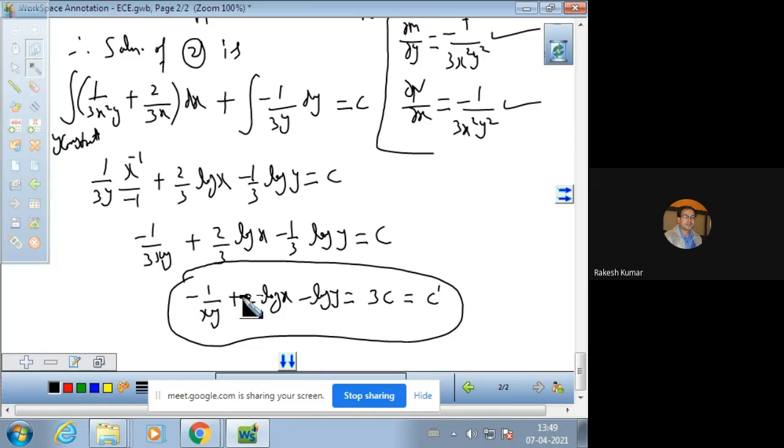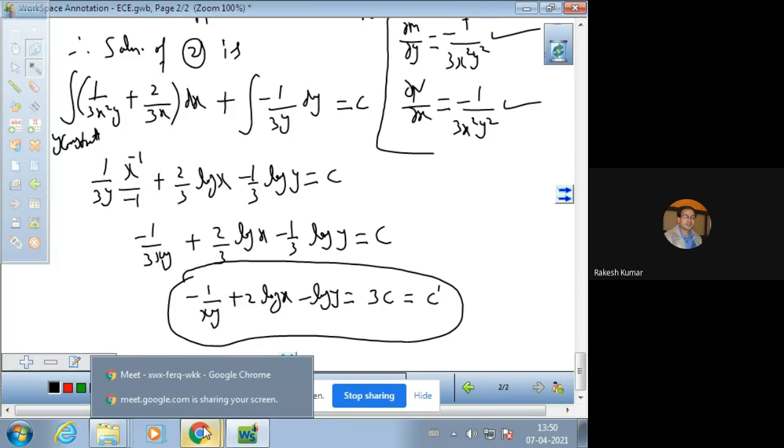So this is another important technique for finding out the solution of a differential equation with the help of integrating factor. So I conclude my class here. We shall continue tomorrow. Thank you very much.